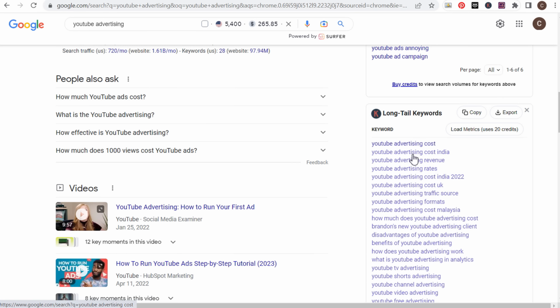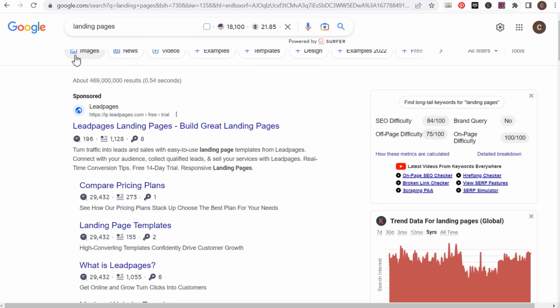Now, coming in here, you can obviously see there's more things, YouTube advertising formats. We could see disadvantages of YouTube advertising, benefits of YouTube advertising, so pros and cons of YouTube advertising. That could be a video and a blog article that's probably going to eventually drive some traffic and ultimately drive some ad revenue. Now, you could use Keywords Everywhere for basically any topic you want to write about.